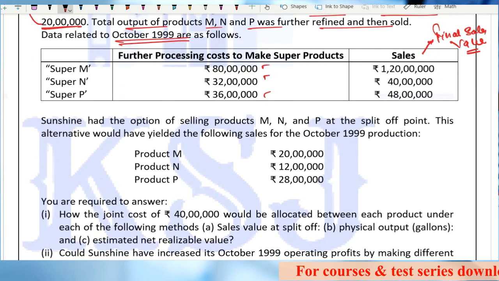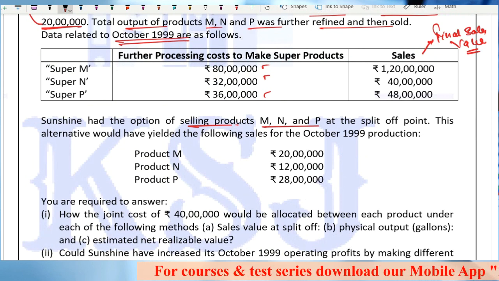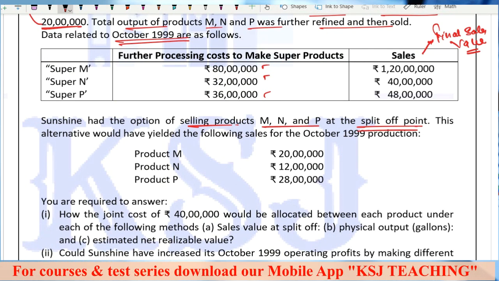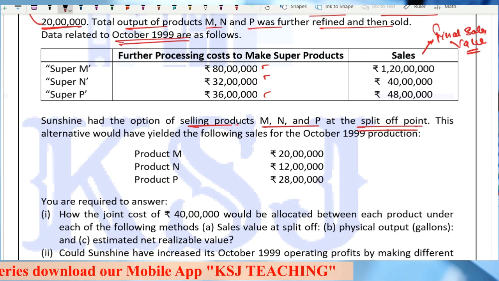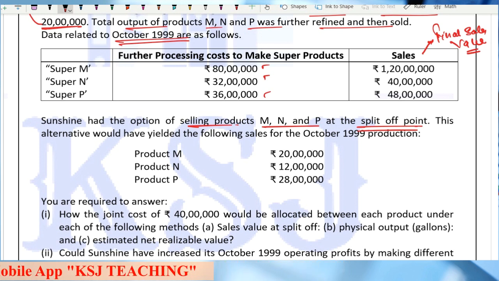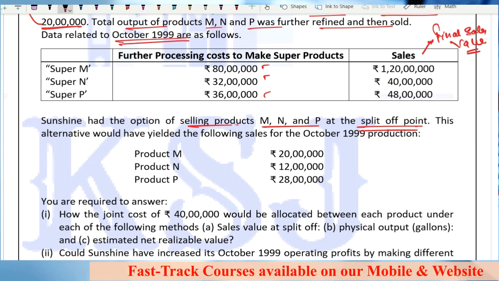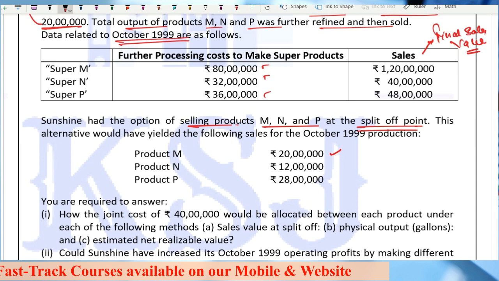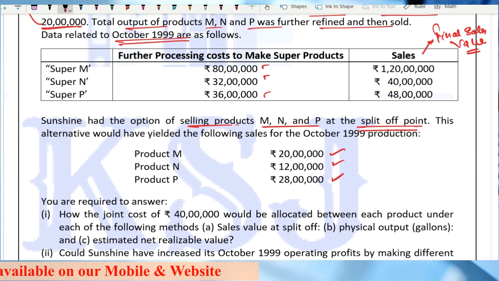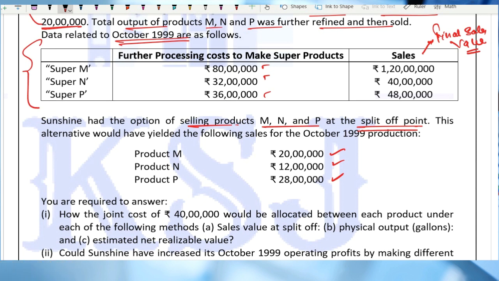Sunshine had the option of selling the products M, N and P at the split off point also. They could have chosen not to further process these three products and sold them at split off point. If these products had been sold at split off point, the sales value would have been 20 lakh, 12 lakh and 28 lakh. Clear? This is the data given after further processing. This is at split off point.